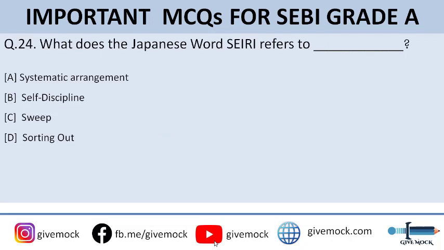What does the Japanese word Seiri refer to? Go through the options here. So Seiri, I'll tell you the correct answer. The Seiri refers to sorting out. So option D is the correct answer.